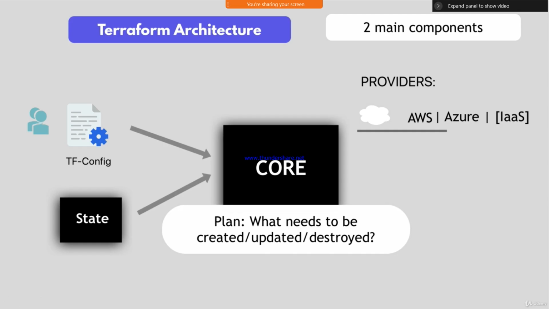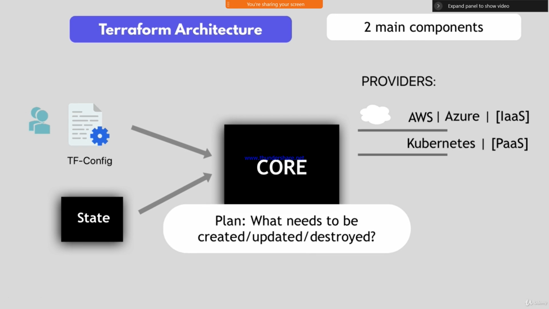Here we are using three types of providers. The first is AWS and Azure, which we call clouds, where we use IaaS, infrastructure as code. Similarly PaaS, the platform, where we can implement it on Kubernetes or Docker, whatever it is.